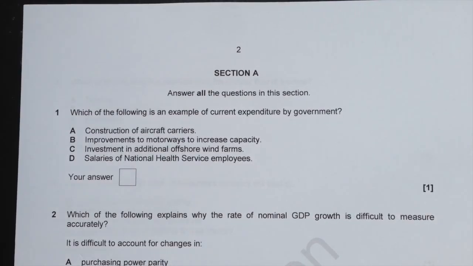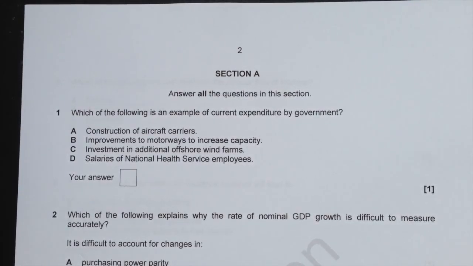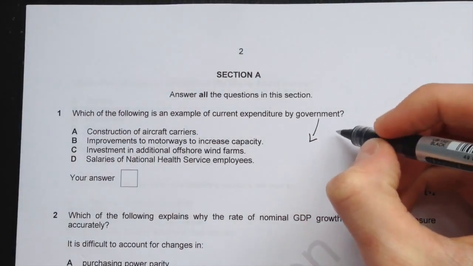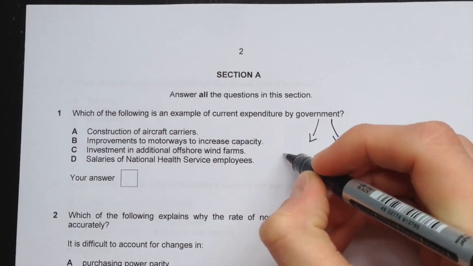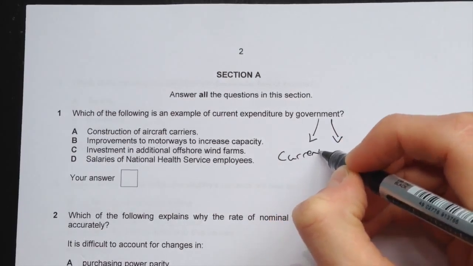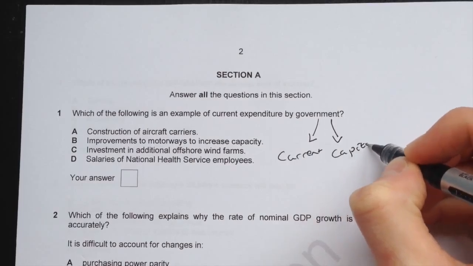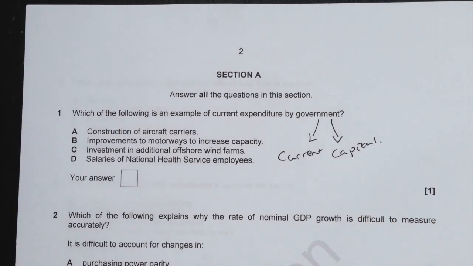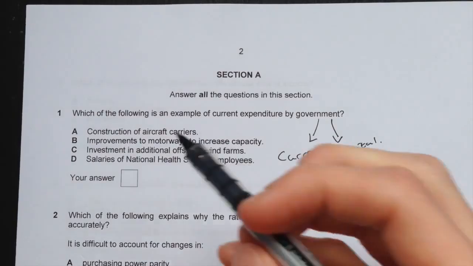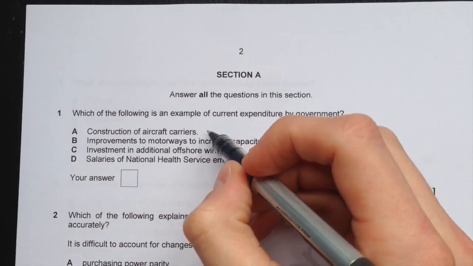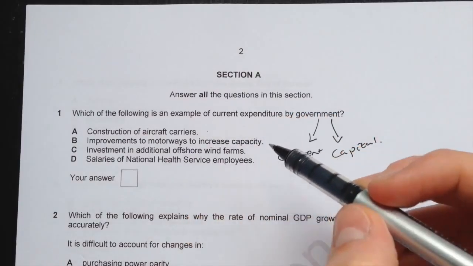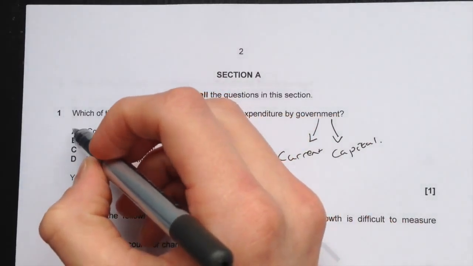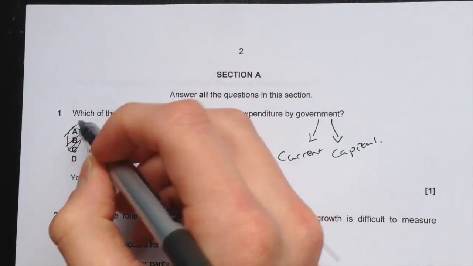Question 1 asks, which of the following is an example of current expenditure by governments? Governments can engage in 2 different types of expenditure. It can be current expenditure and capital expenditure. Capital expenditure is on capital that they have for long term. So if we look at these, we've got aircraft carriers, which would be capital, motorways, capital, investment in additional offshore wind farms, capital. So these top 3 are capital, which means that we can cancel them off.